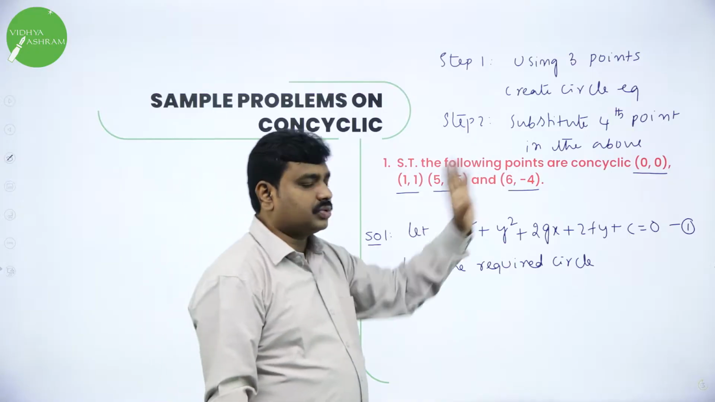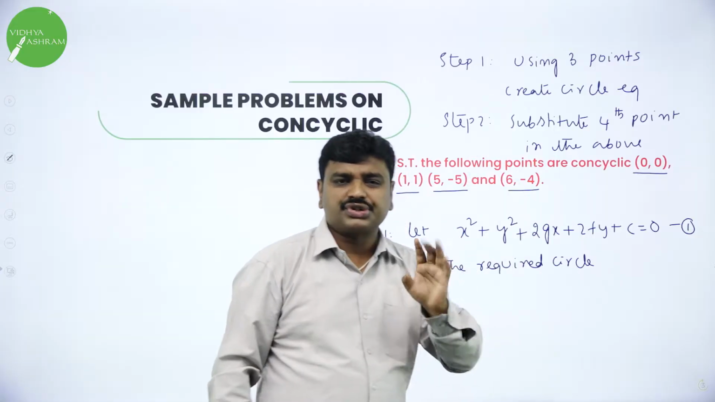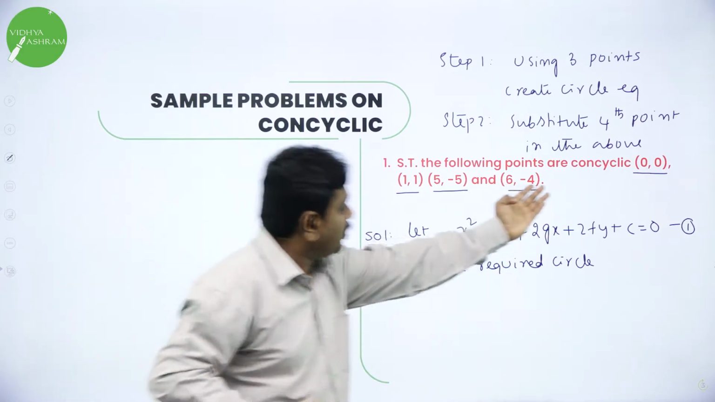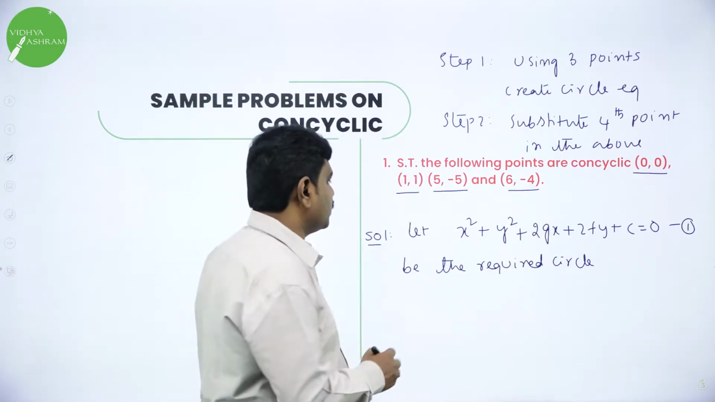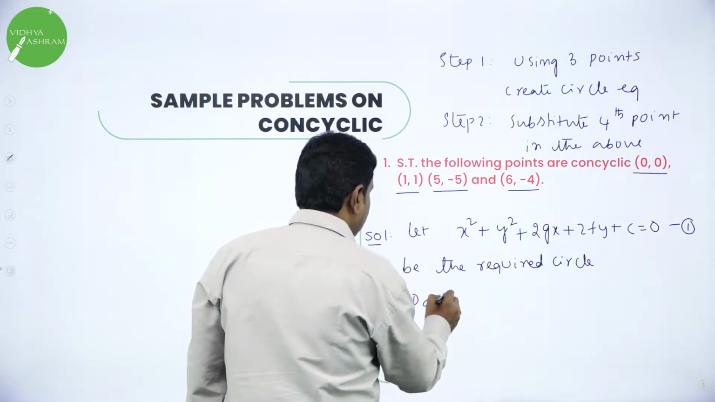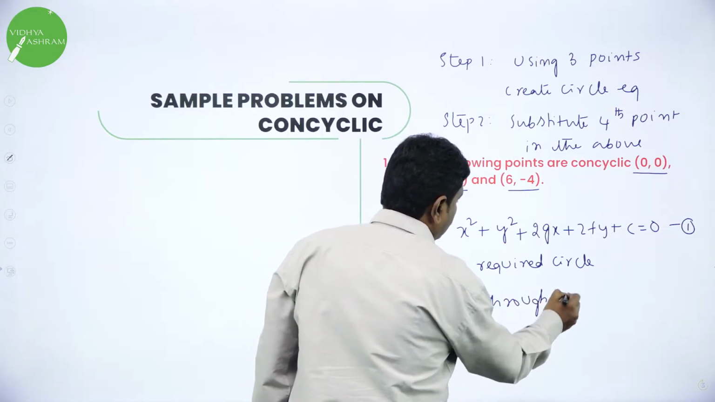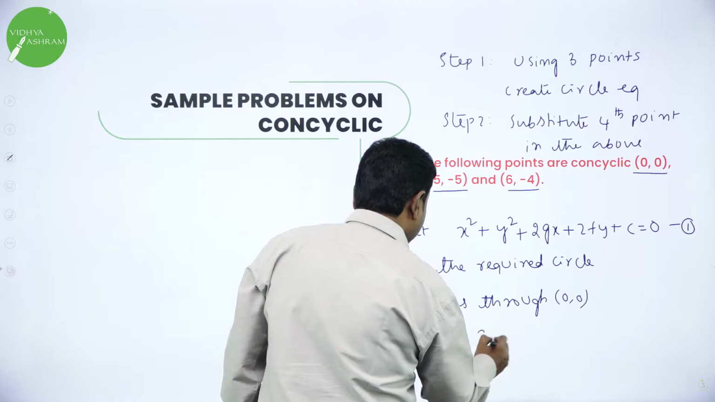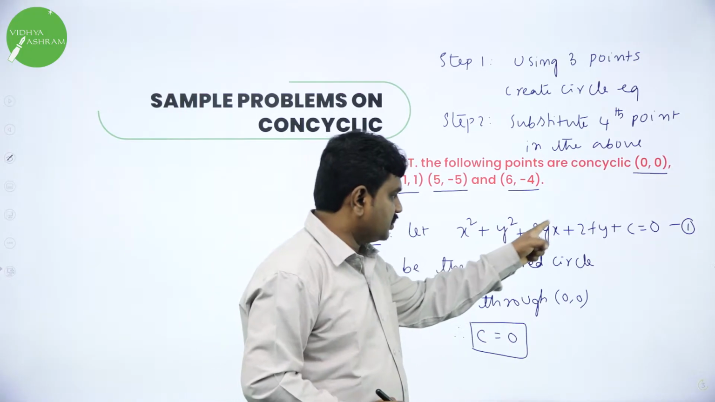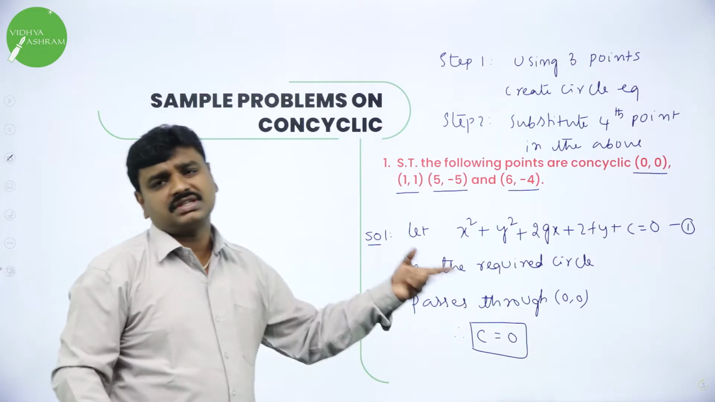Now I will substitute all the points. See here, don't waste your time substituting (0, 0). We know if circle passes through origin, its C value is what? 0. Now the circle is passing through origin, therefore its C value is 0. They have given it is passing through (0, 0), therefore C is 0 directly. In the place of x and y, if you put 0, everything is 0, you will get C = 0 directly. If any circle passes through origin, C is 0.